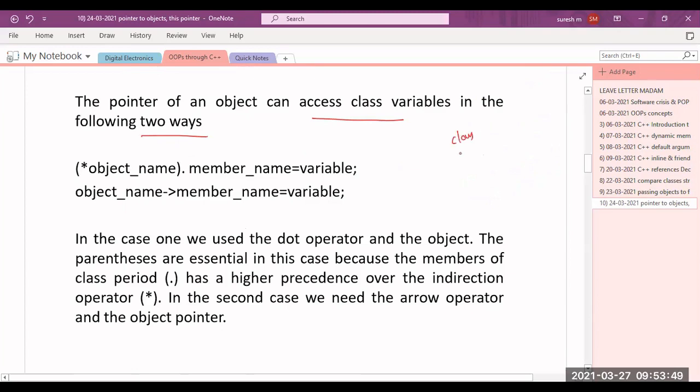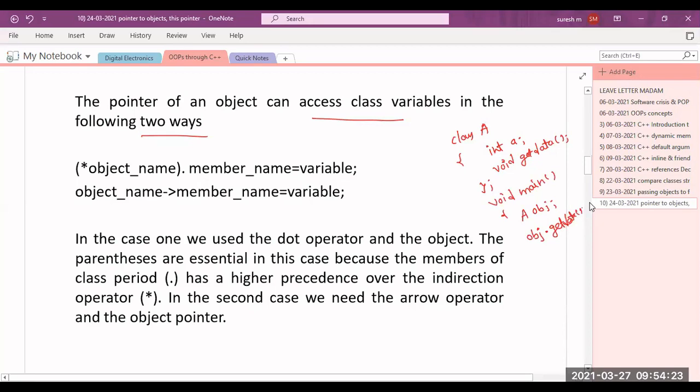Normally, I create class A. In class A, I have a variable int a. Next, I have a method in the public section, void get data. So this is the data member, int a, and a member function, void get data. Now I am creating an object in void main, here I am creating an object obj. If I want to access get data, how will you access it? obj dot get data. That's it.